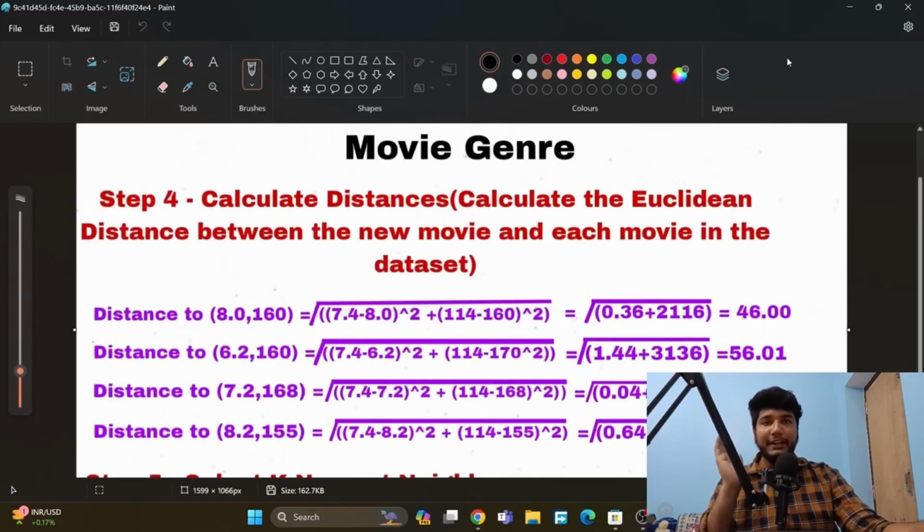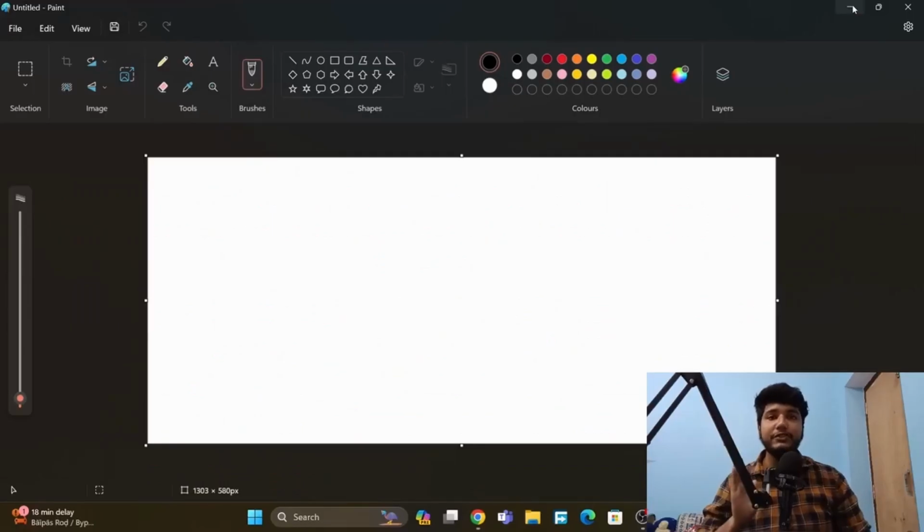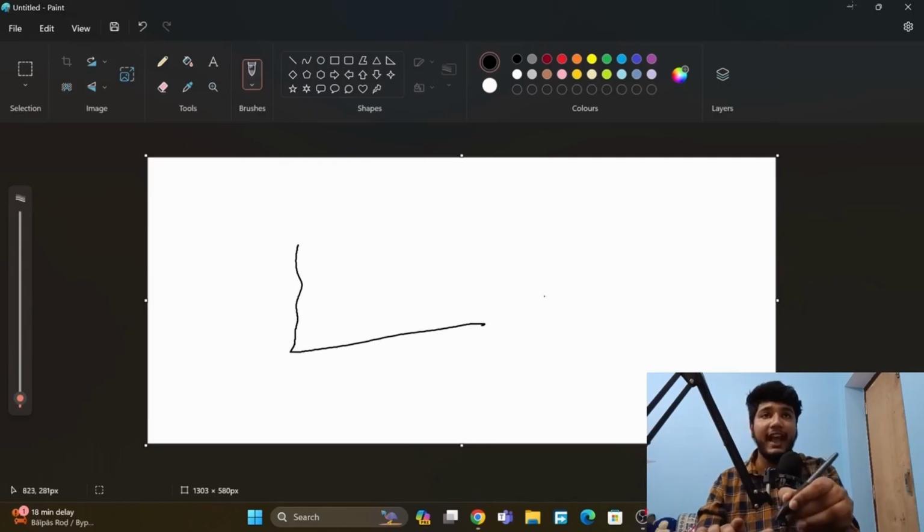Step 4, we will calculate distance. Now we will use mathematics. Without mathematics, you cannot understand what's going on behind this whole thing. So step 4, calculate distance: calculate the Euclidean distance between the new movie and each movie in the data set. So what is Euclidean distance? The Euclidean method is used to find the straight line distance between two things. So for example, here we will have x-axis and y-axis, and now we will find the straight line distance. Maybe we will have a point P here and a point Q here. Sorry for my handwriting, not the best.